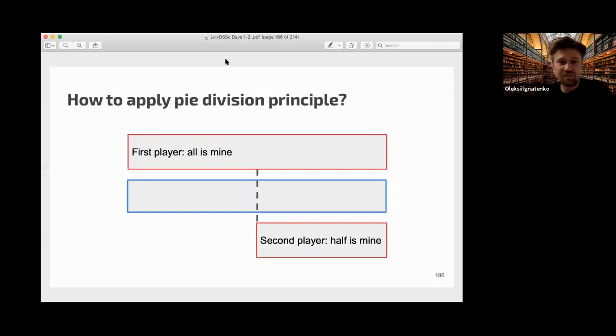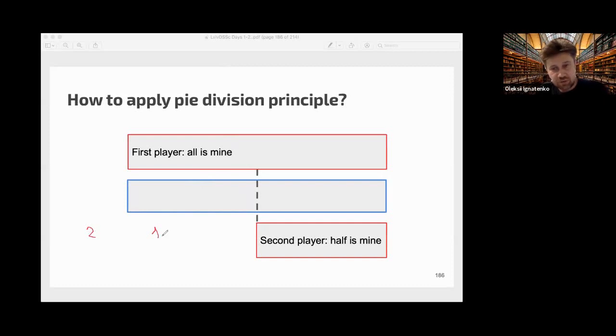Well, probably if you see this problem the first time, you have an idea. Okay, first player wants 2 shares, second player wants 1 share. So let's divide proportionally. First player will get 2/3, and second player will get 1/3. So it's like fair division, but it's not the case here.